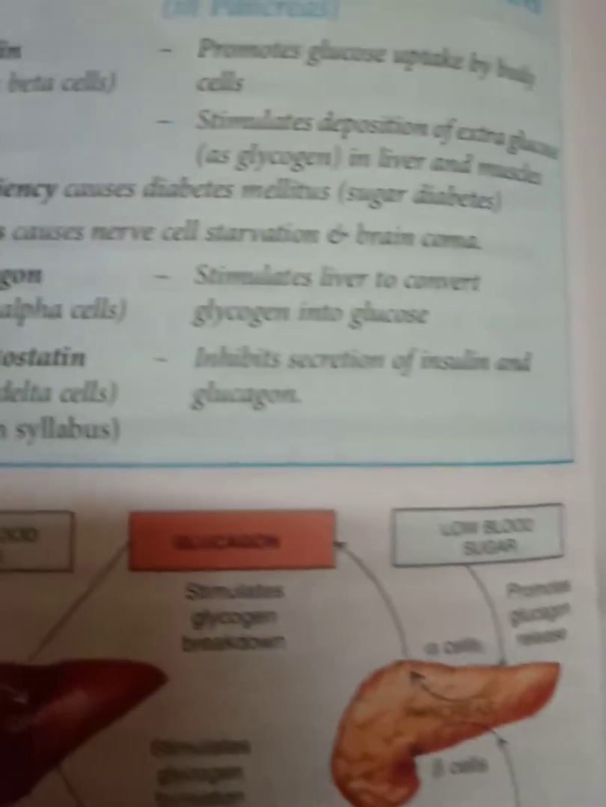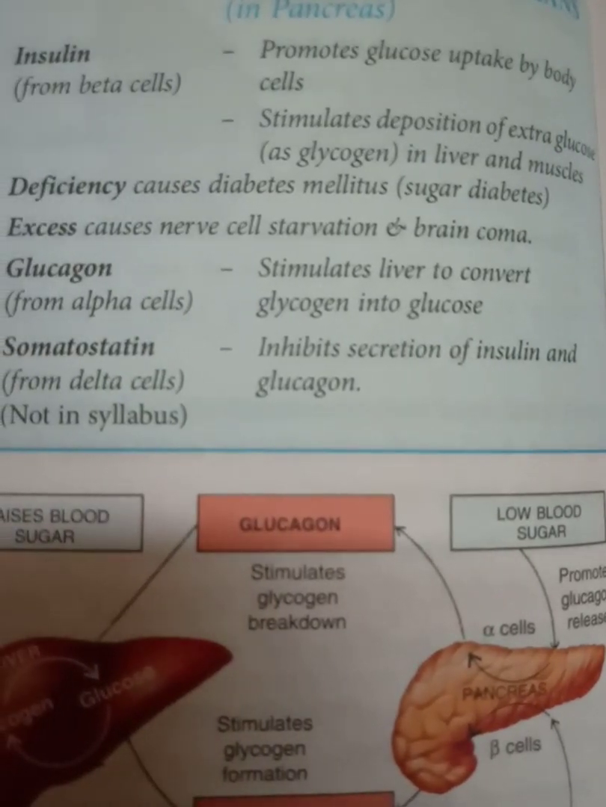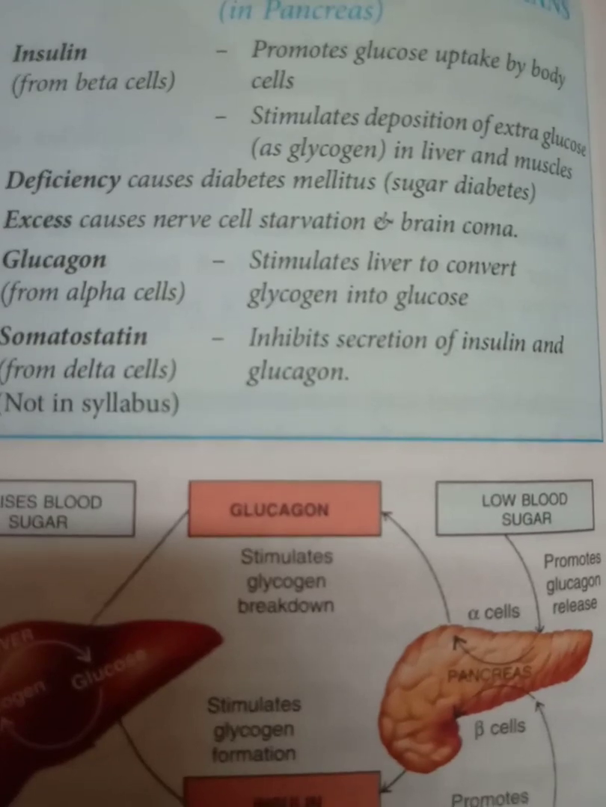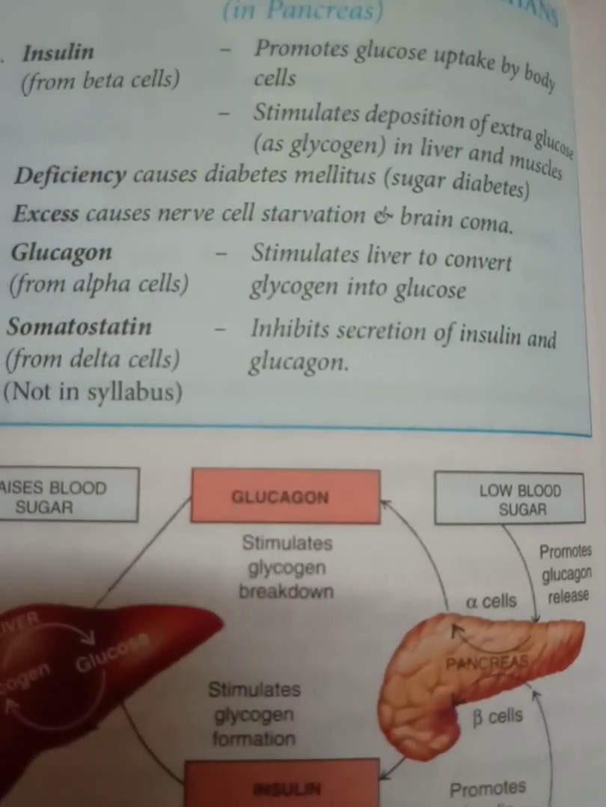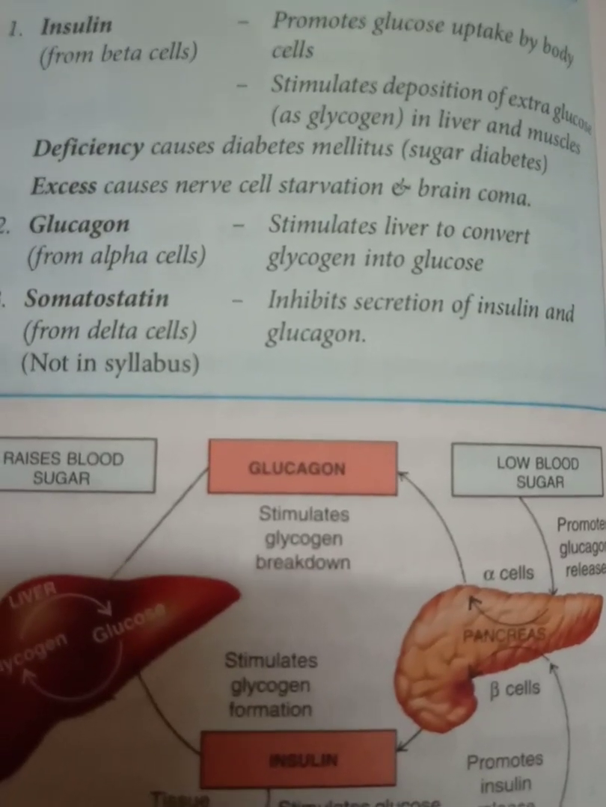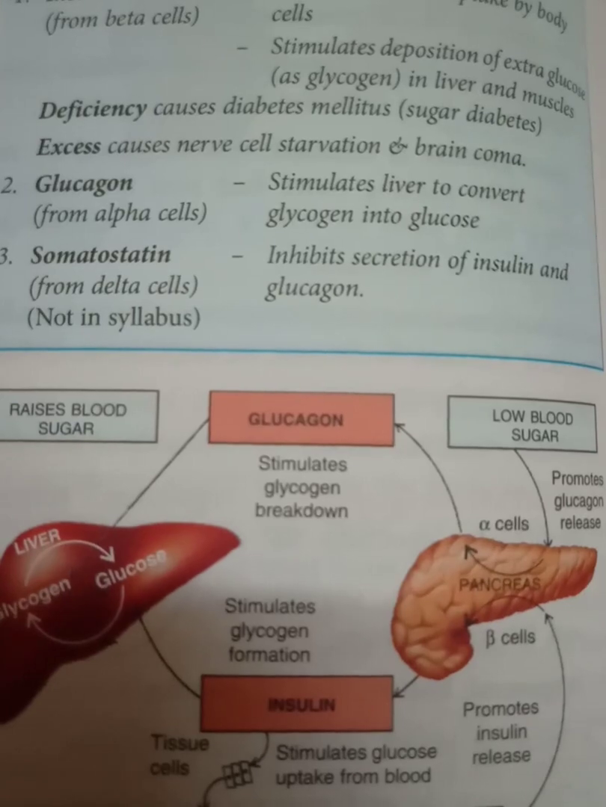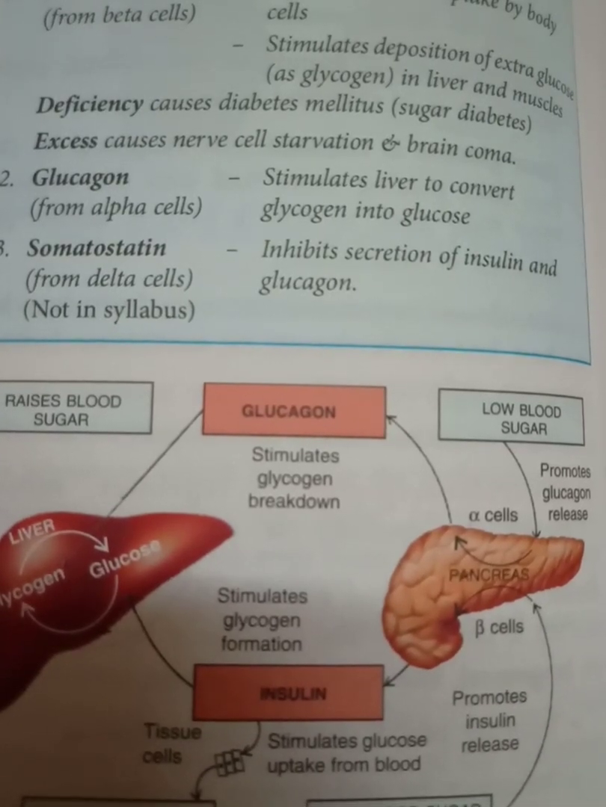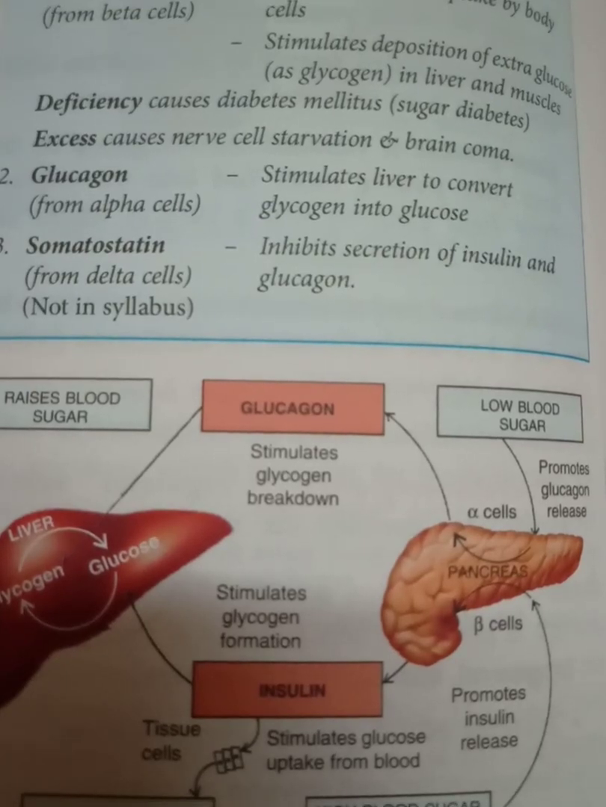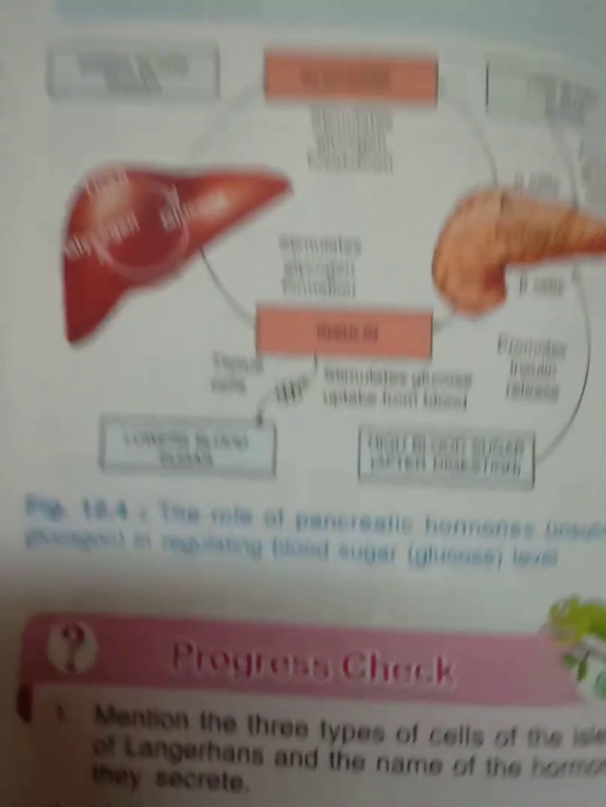So hormones of islets of Langerhans, they have given: insulin, which promotes glucose uptake by the body cells, secreted by beta cells, stimulates deposition of extra glucose in liver and muscles, and deficiency causes diabetes mellitus, sugar diabetes. Excess causes nerve cell starvation and brain coma, and glucagon from alpha cells stimulates liver to convert glycogen into glucose. Somatostatin from delta cells inhibits secretion of insulin and glucagon. So that is not in our syllabus.